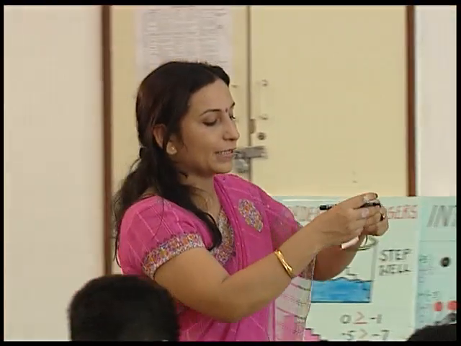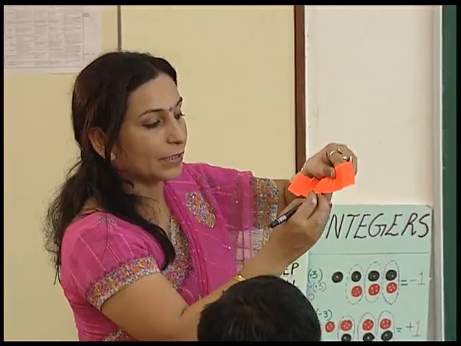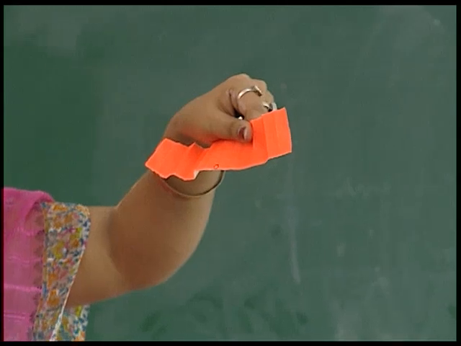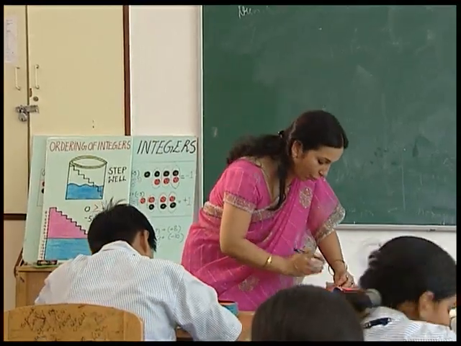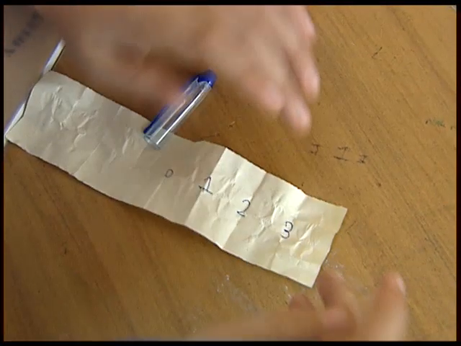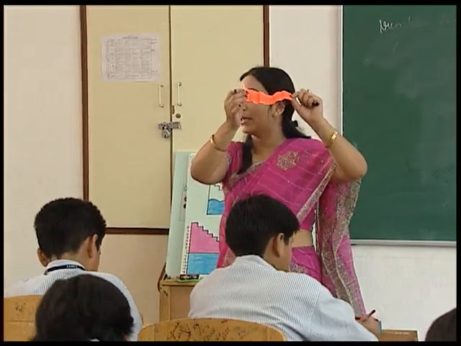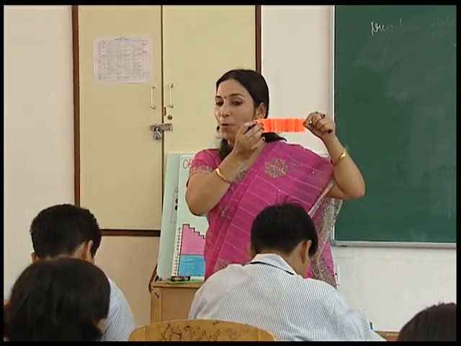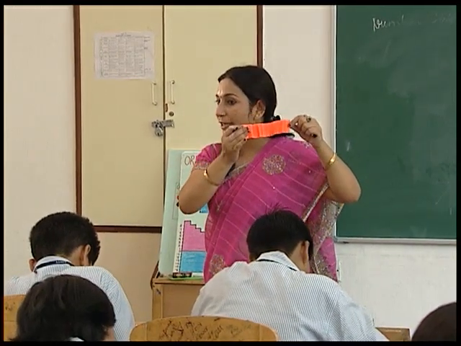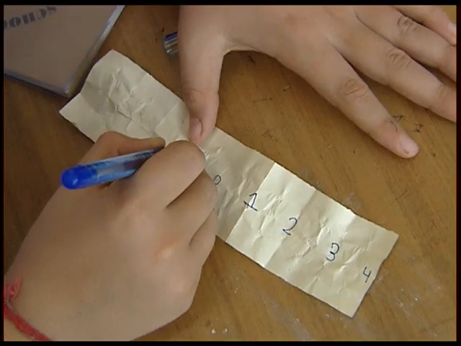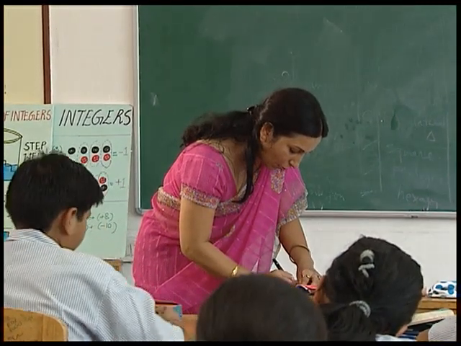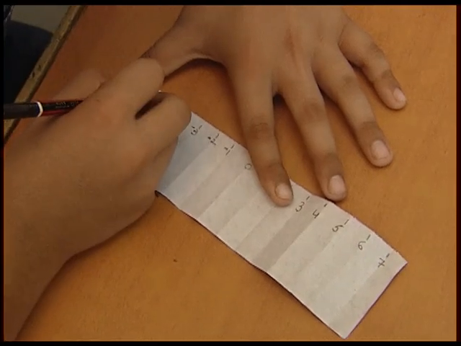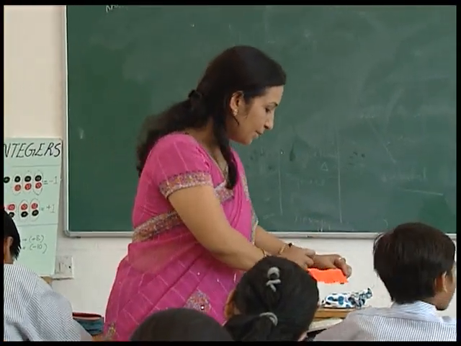Now let's name the first crease on the right hand side of the 0 as 1. After that 2, 3, 4, 5 like this. Alright? On the right hand side we have obtained numbers 1, 2, 3, 4, 5, 6, 7. Similarly on the left hand side you can start from which point? The first crease on the left hand side of the 0 will be -1. Then -1, -2, -3, -4, -5, -6, -7 and so on. Do it like this.